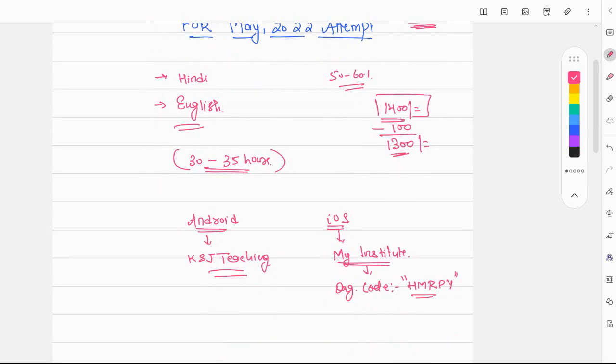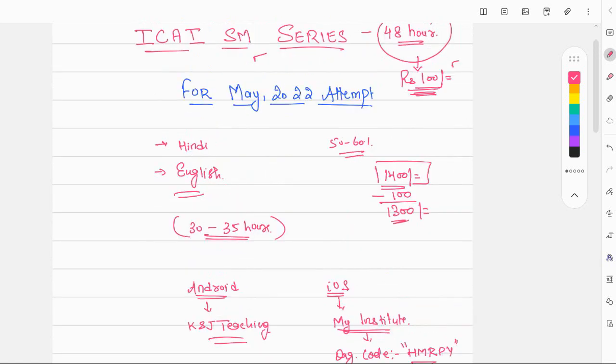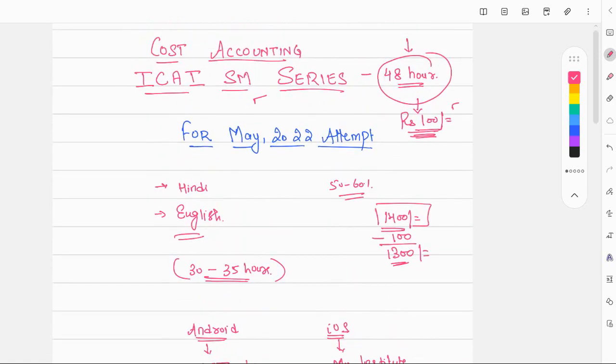So all the best, guys, for your preparation. And all those who have already joined the regular course of the Cost Accounting ICAI SM series need not worry. These are the same lectures. You have already joined, so nothing to worry about. You don't have to do anything else. You are already enrolled in one of the best and most valuable courses.